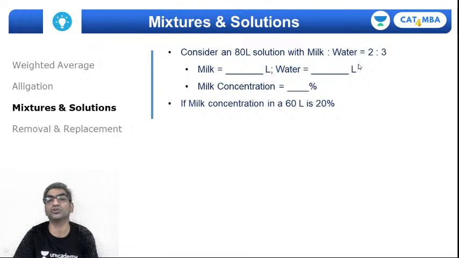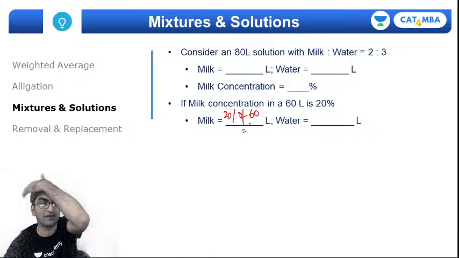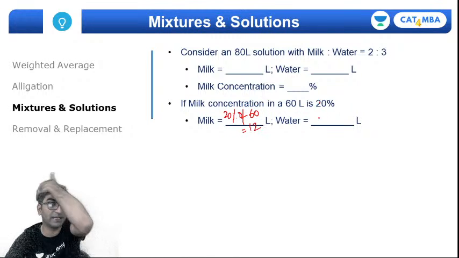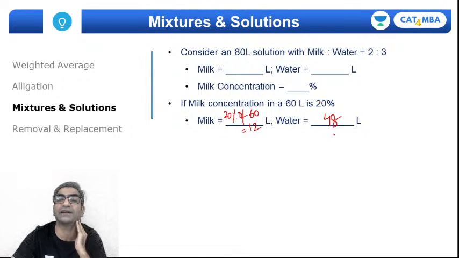If instead of ratio the problem gives me the concentration, well, I should still be able to use it. What is concentration? Percentage of the total volume, right? So if milk concentration is 20%, then I can calculate the volume of milk and water, right? Milk then would be 20% of 60, and obviously I can then calculate this. 0.2 into 60 is 12, and water would then be 80% of 60. That's 0.8 into 60 or 48 liters, right?